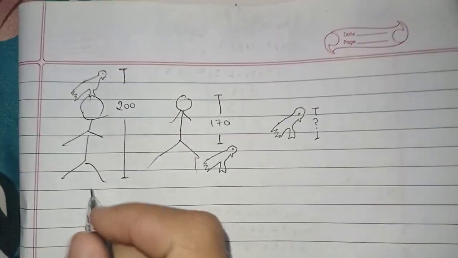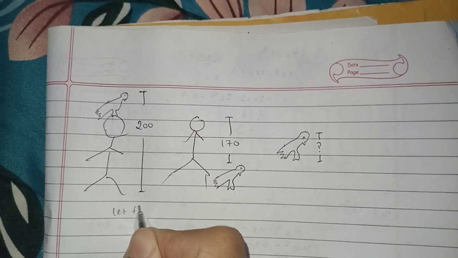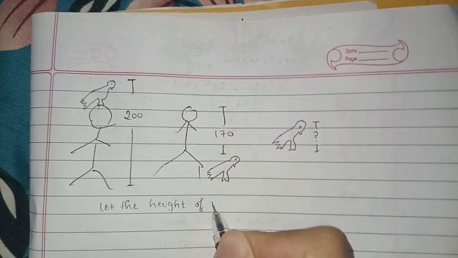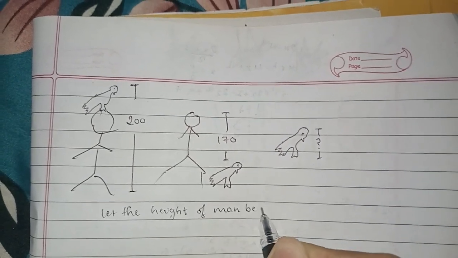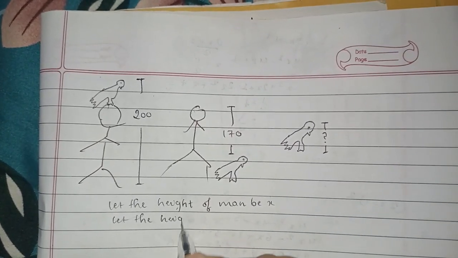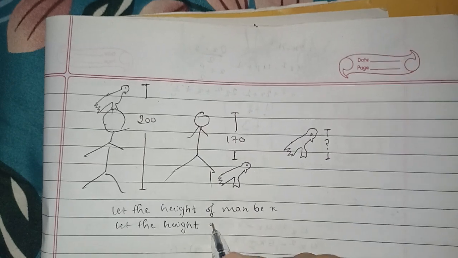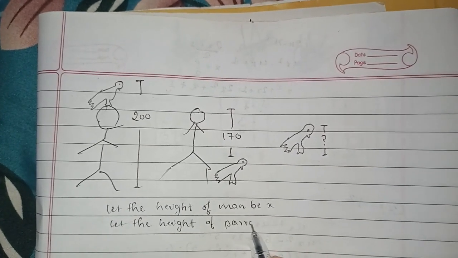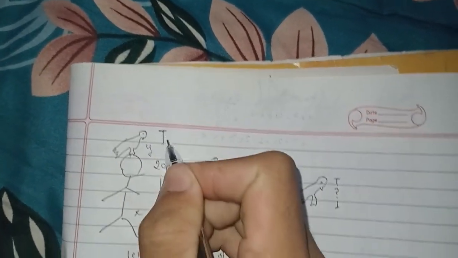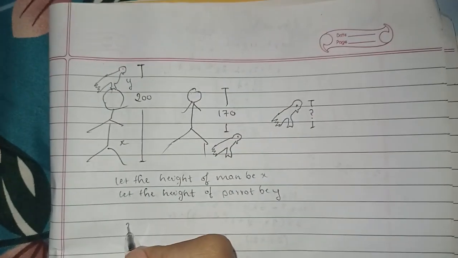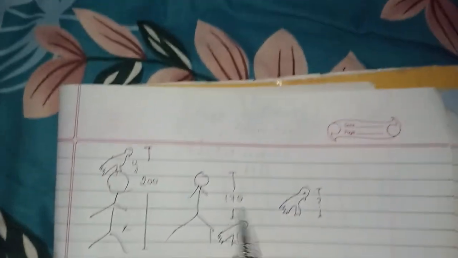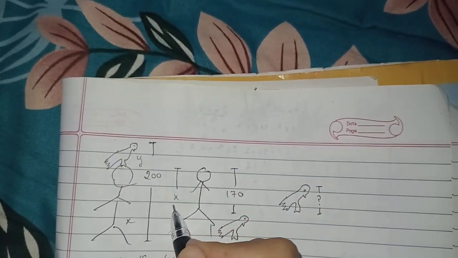So assuming the height, let the height of man be x. Similarly, let the height of the parrot be y. Now we can see that this is x, this is y, so the sum of both the heights is 200 centimeters. So x plus y is equal to 200 centimeters.